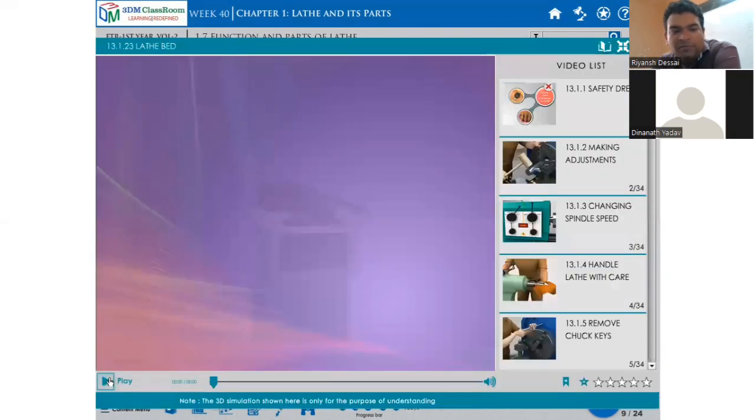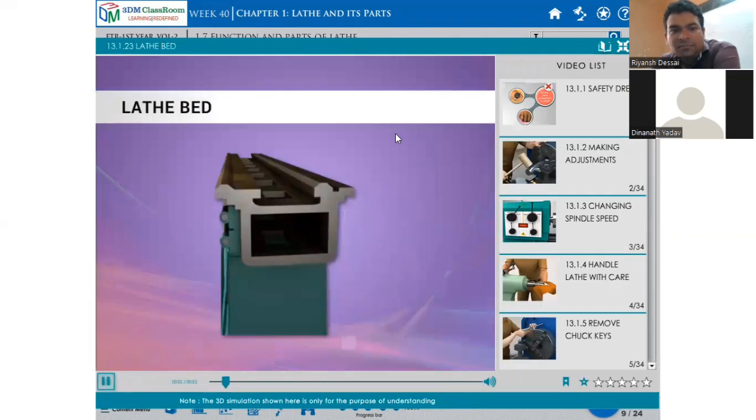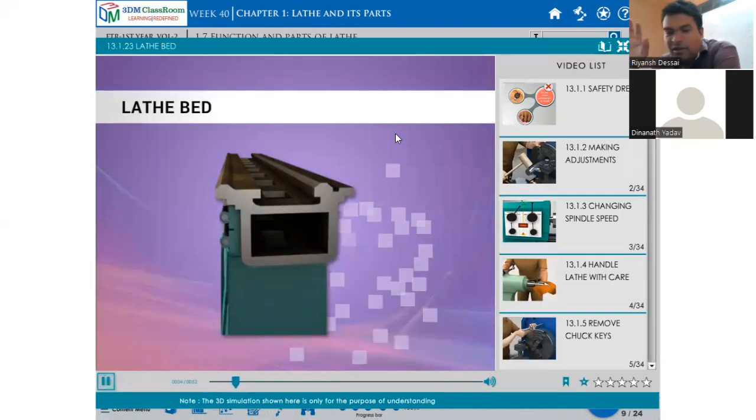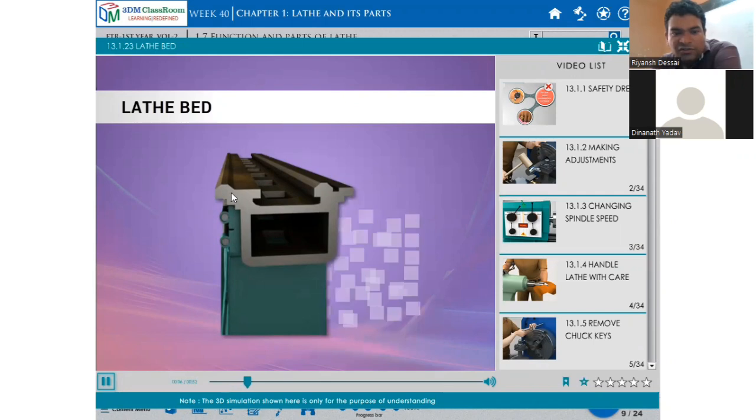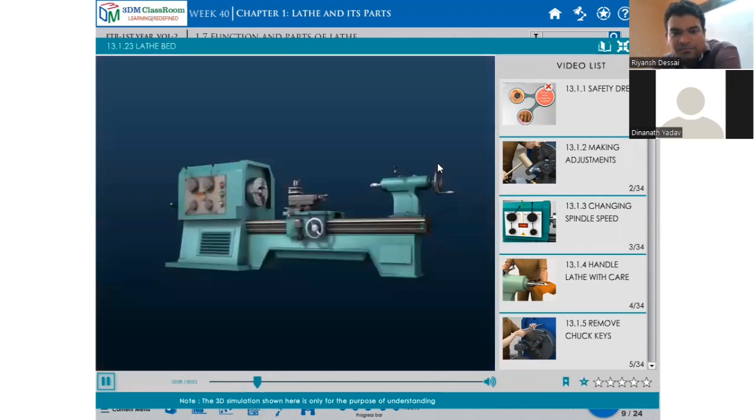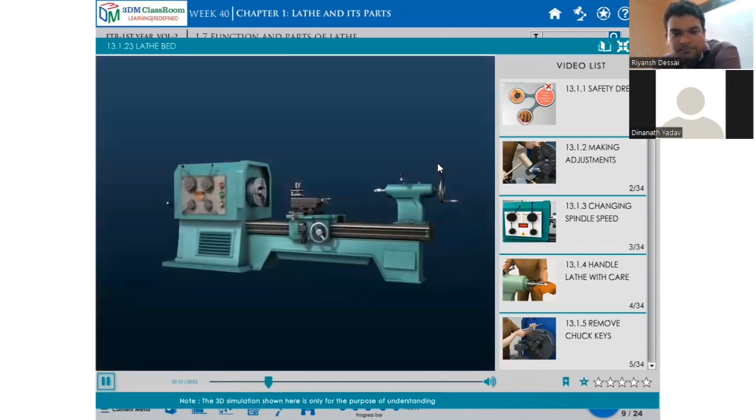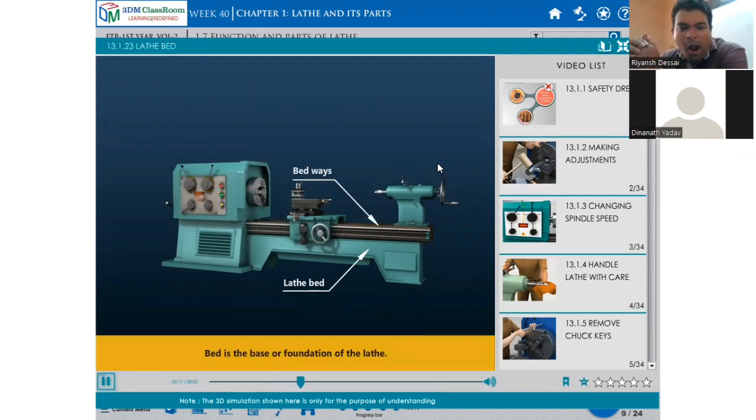This is the lathe bed, and this is a cross section. The main components of the lathe bed are the bed and bed base. Bed is the base or foundation of the lathe.